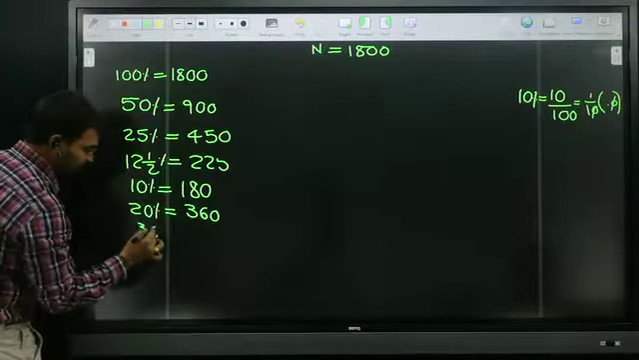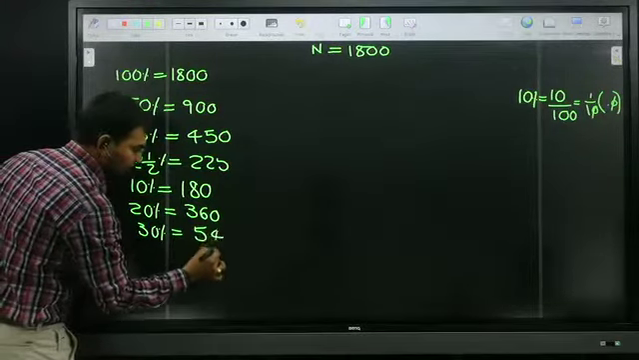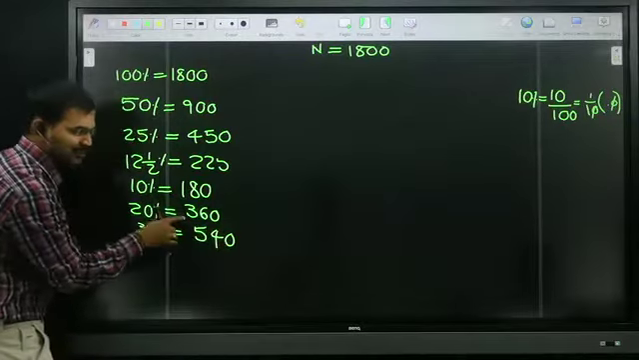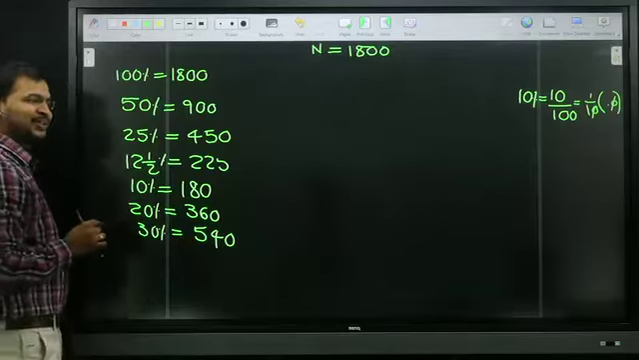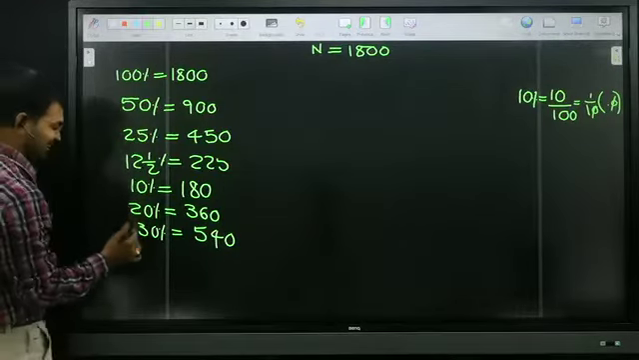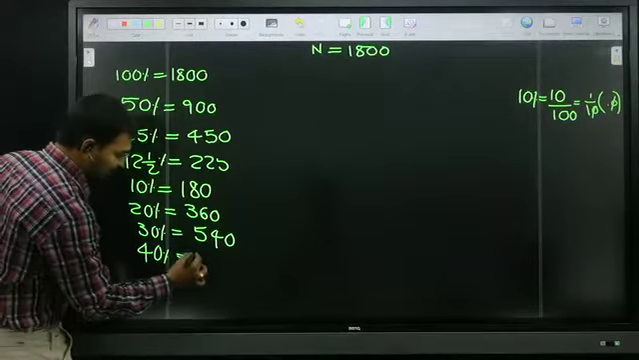What is 30%? 540. Don't worry, this is the 18 table: 18 1 jar, 18 2 jar, 18 3 jar. That is the reason I said we need to know minimum tables. Okay? Next, what is 40%? 40% is nothing but 720.